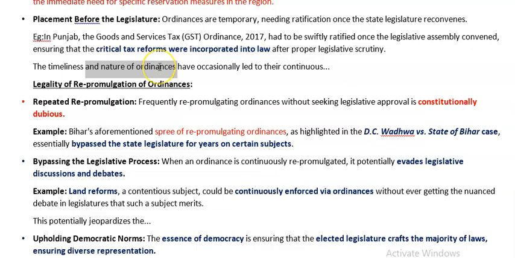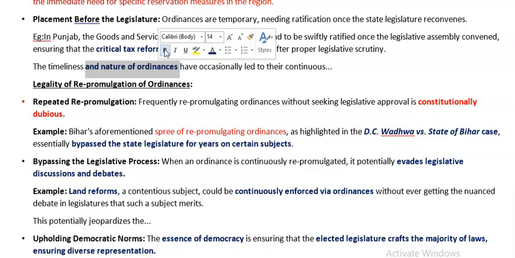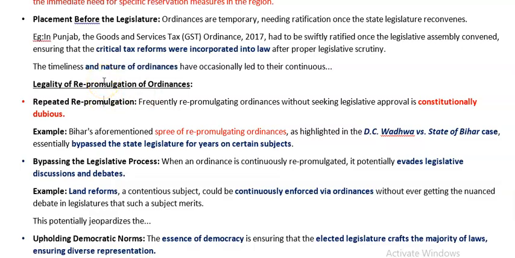The ordinance is temporary, and that could be repeatedly used by the political party in rule for implementing their agenda. So that's why there arises the case of re-promulgation of ordinances. They don't want the opposition to vote upon it, or they don't want media attention to this. So without placing this on the table of the legislature, they will be just re-promulgating. The governor will be again promulgating the ordinance without keeping this on the table of the house. So repeated re-promulgation without seeking legislative approval is constitutionally dubious.